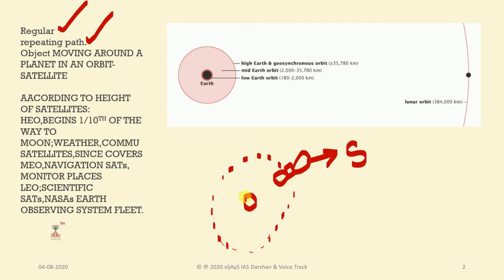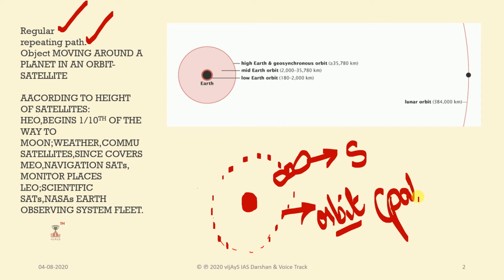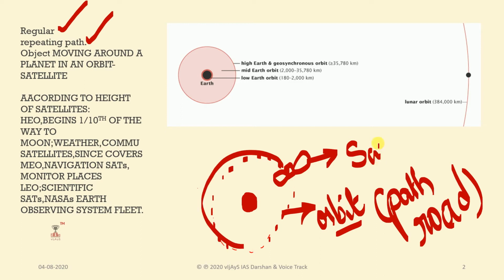For example, if this is the Earth, which is a planet, and this is the orbit. And next, any object which is moving around this path. What is an orbit? It is a path, like a road. So if any object moves on this road, that is called a satellite.